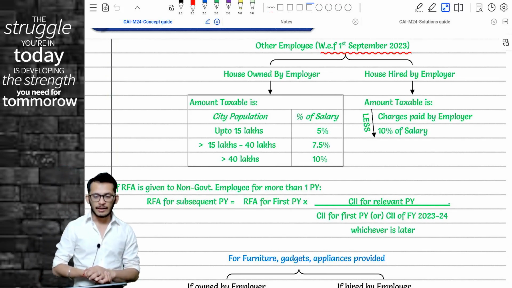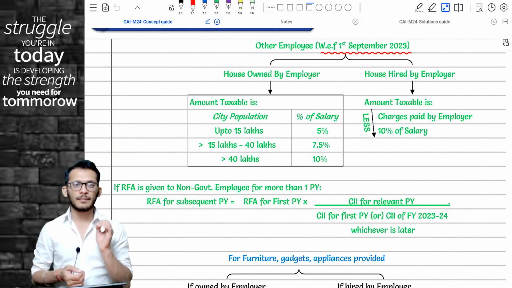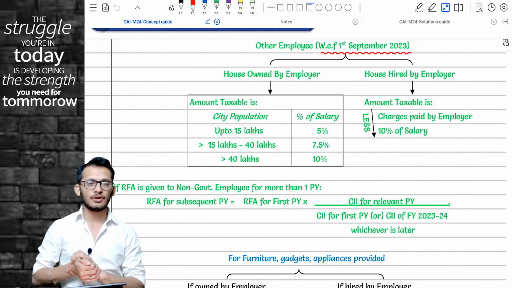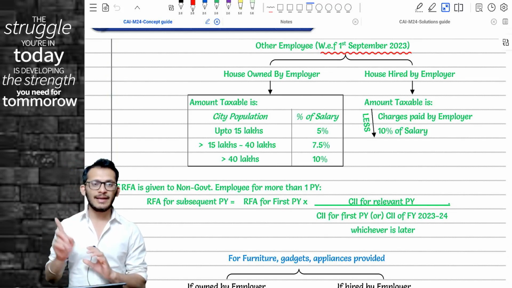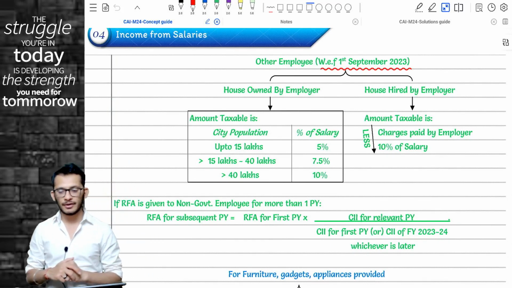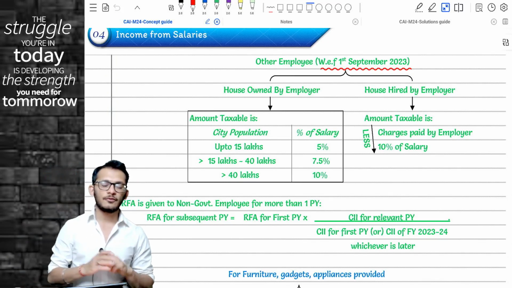People, are you clear? Yes. Fairly an easy thing, nothing complicated about it, but a very good provision for you to keep in mind. Please ensure that you notice this provision. Take a minute and note it down if you have not noted it down. Feel free to pause the video and do it. In the interest of time, I am moving forward.